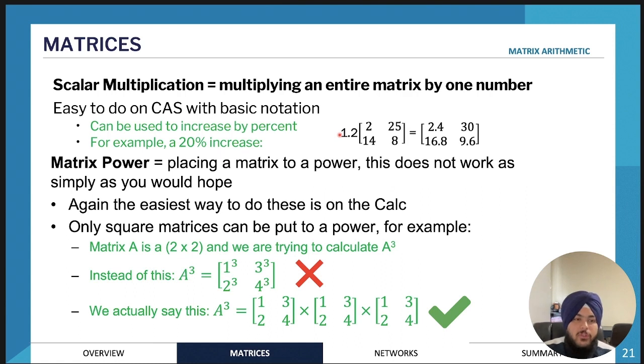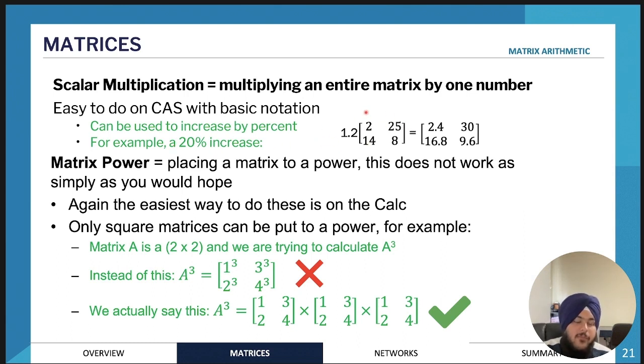The uses of scalar multiplication are usually financial. For example, if we have a particular item at a store and we want to mark up the price by 20%, we might use a scalar multiplication.